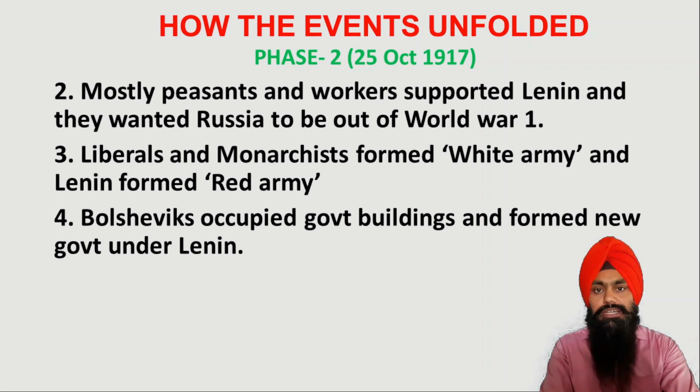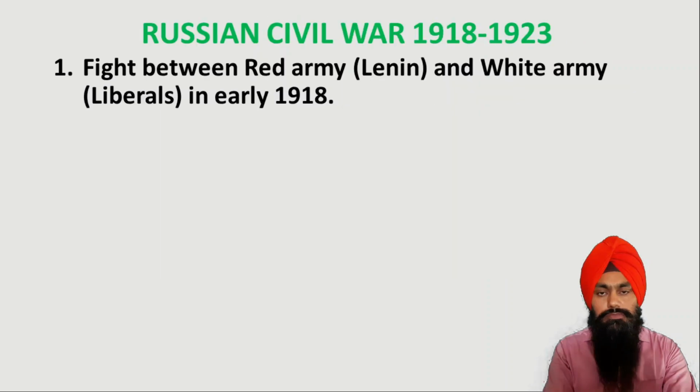So all the government buildings and all the important institutions of Russia at that time were under the control of Lenin. So Lenin became the next ruler after Alexander. It means that the provisional government, which was made under Alexander Kerensky, who was a prime minister, was abolished, and now Lenin became the new ruler of Russia.